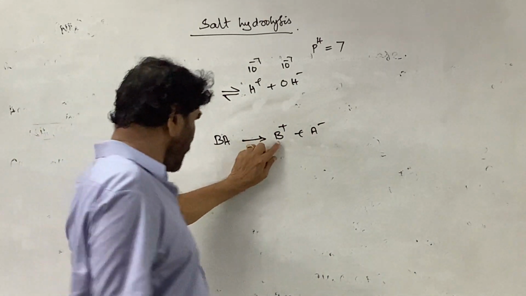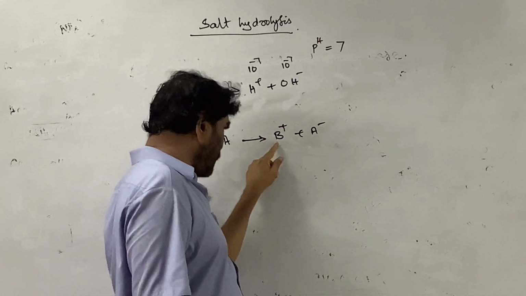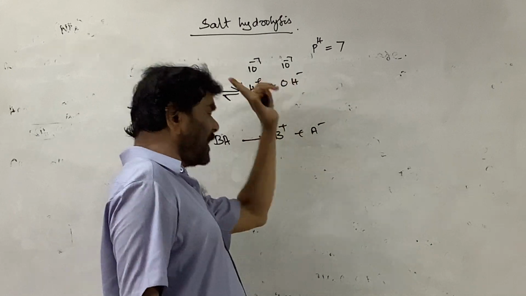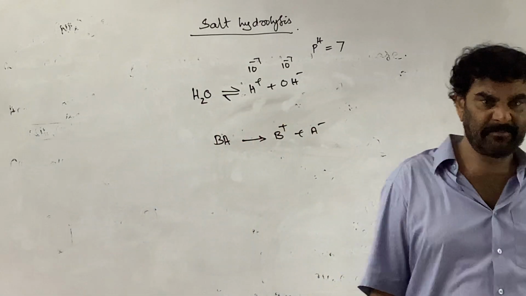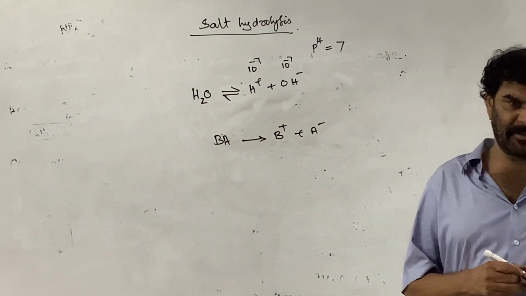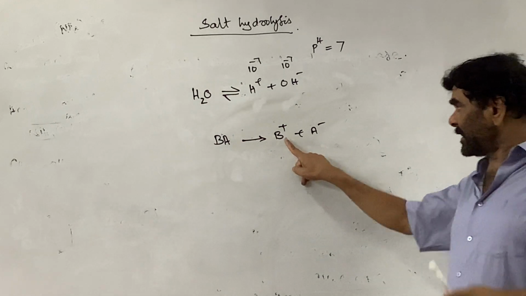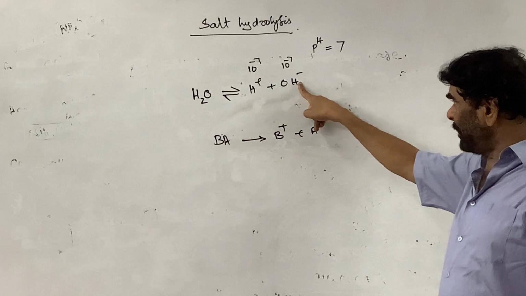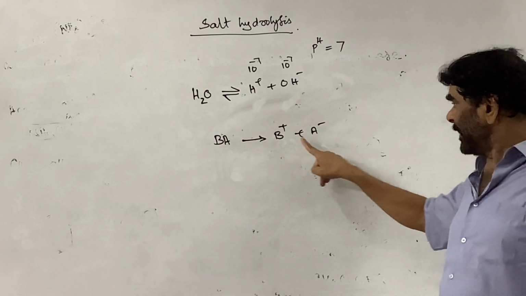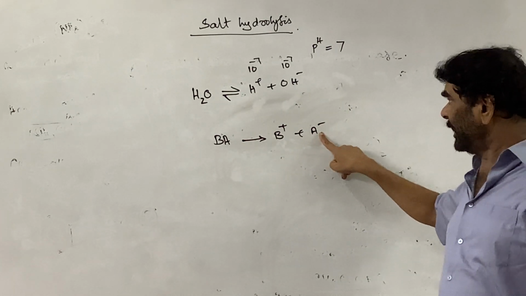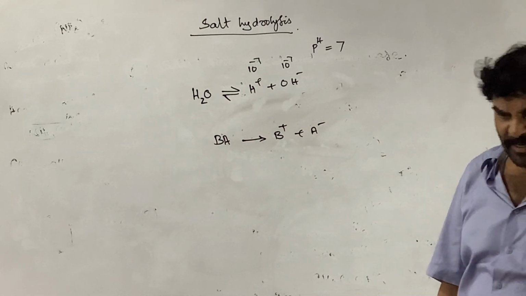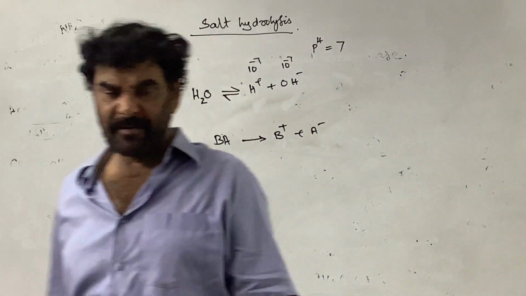Now, sometimes these ions react with the H plus or OH minus ion, or both. The cation combines only with the OH minus, and the anion of the salt combines only with H plus. They may or may not, depending on the nature of the ion.